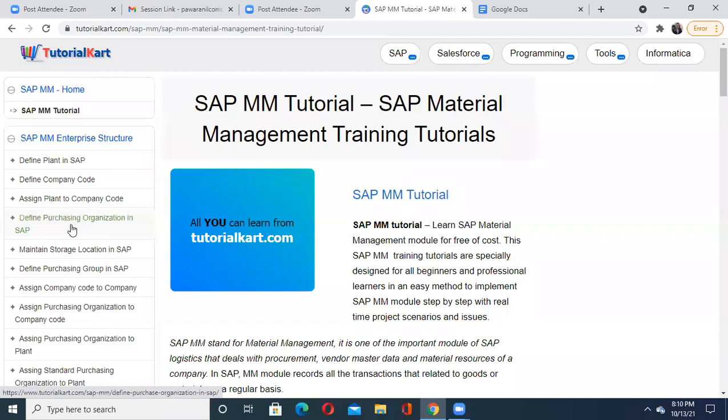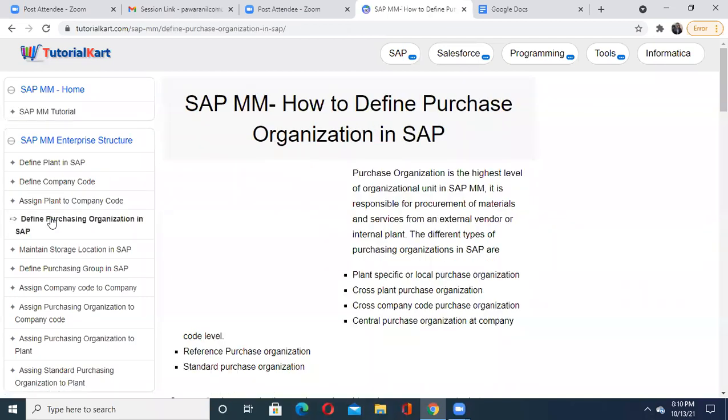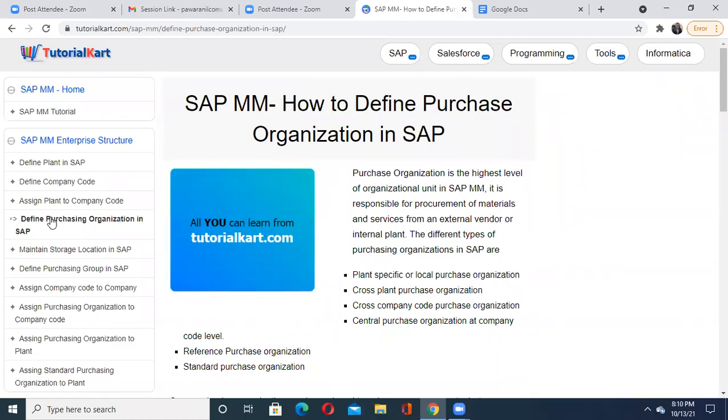Then how to define purchasing organization in SAP. How will you go about creating the organizational unit which is responsible for procurement of material and services from your external vendors or your internal various plants? See, internal plants means in an organization there may be different plants. So from each plant, if you are getting some material and you have to manage it, then definitely you need your purchase organization.